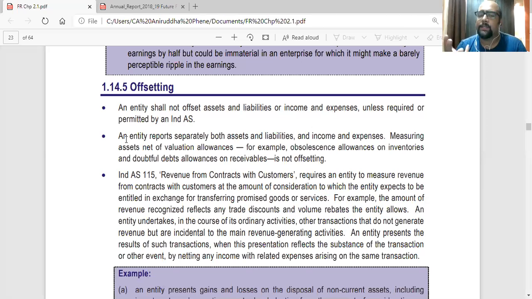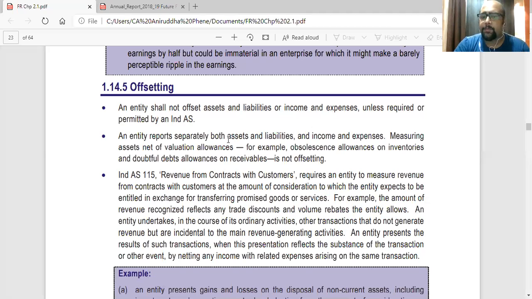Even if you think that yes, actually only 5 lakhs came into hand, that cannot be offsetted because these are two separate transactions. So your income from agency business has to be shown separately, plus whatever your expenses are that you are paying to your sub agents has to be shown separately. That cannot be offsetted. So some items are allowed, some items are not allowed as per the Ind AS.